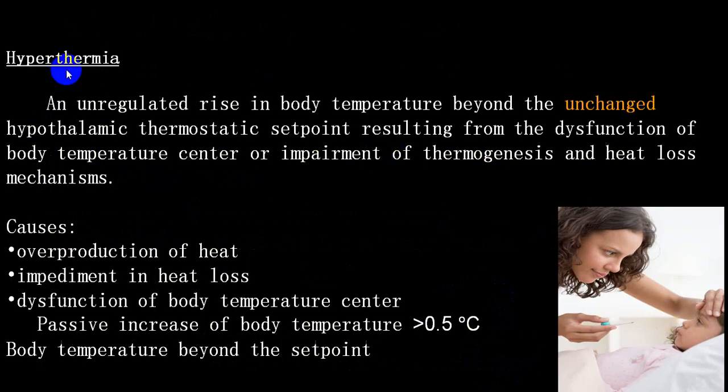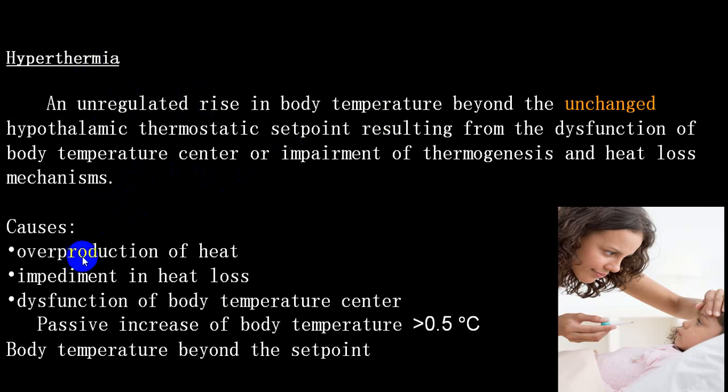We already mentioned hyperthermia, that body temperature is elevated above normal without any change in the hypothalamic thermostatic set point. This is labeled as hyperthermia. And this hyperthermia is not due to pyrogens.